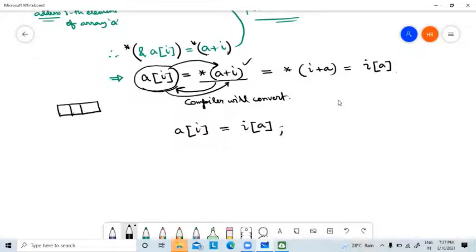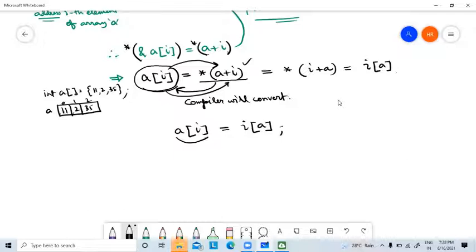But there is one array with some elements. Suppose a 3-element integer array. I have declared int A with 3 elements, and the values are, suppose, 11 to 35, with indices 0, 1, 2. So there is one array like A. What is this?